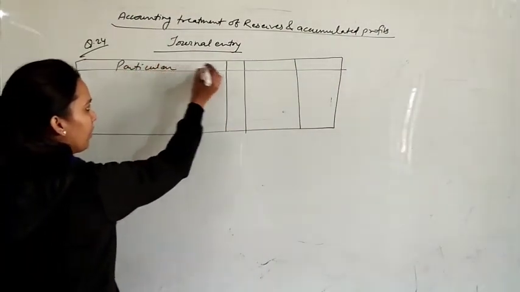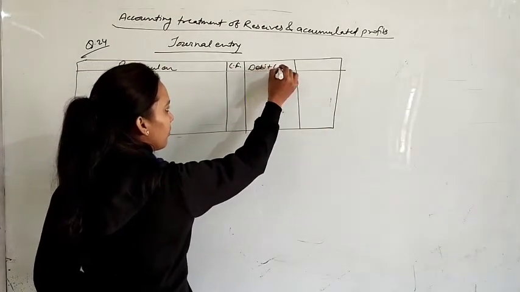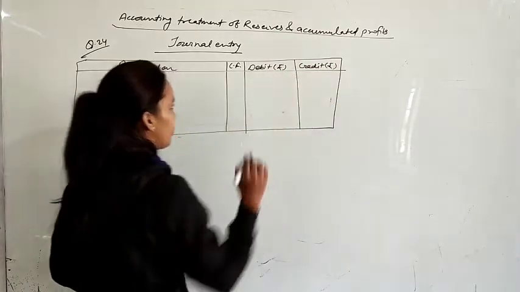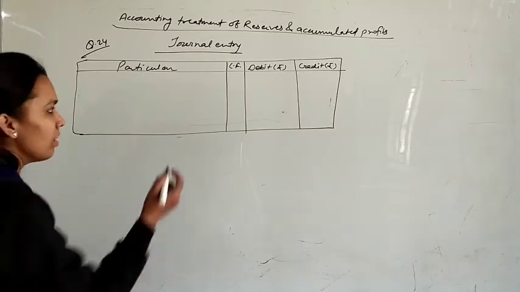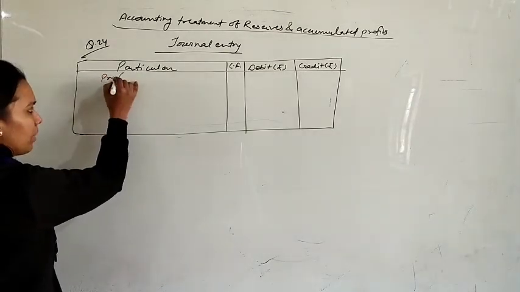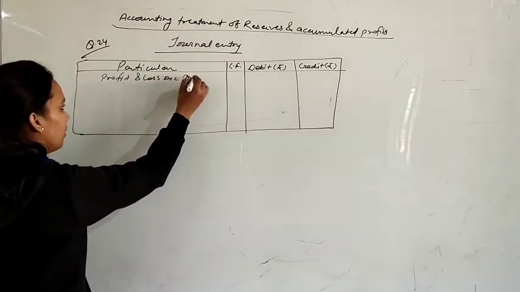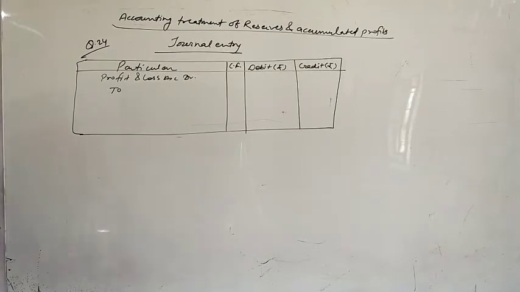Make the format first. Yes, you have been given a profit and loss account credit balance. Credit balance means that it is credited there, so here we will write it in debit. That is, profit and loss account debit to old partners. Old partners are A and B.